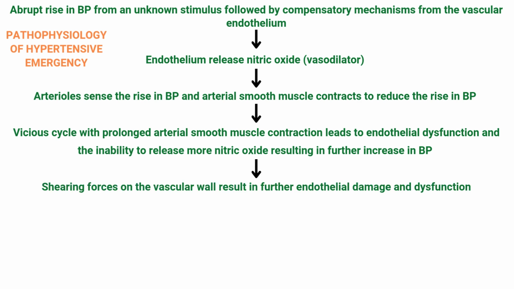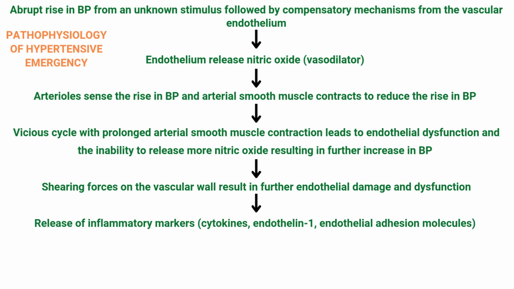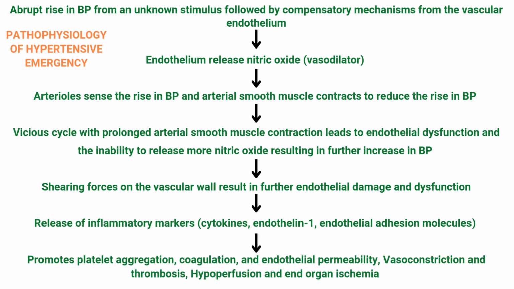Shearing forces on the vascular wall result in further endothelial damage and dysfunction. Endothelial dysfunction results in the release of inflammatory markers, that is cytokines, endothelin-1, endothelial adhesion molecules. It promotes platelet aggregation, coagulation, and endothelial permeability, vasoconstriction and thrombosis, hypoperfusion, and end-organ ischemia. Patients with chronic hypertension have adapted to the higher BP. Patients who are normotensive and have an abrupt increase in BP do not have any adaptive mechanisms. Even a small abrupt rise in BP can induce a hypertensive emergency.